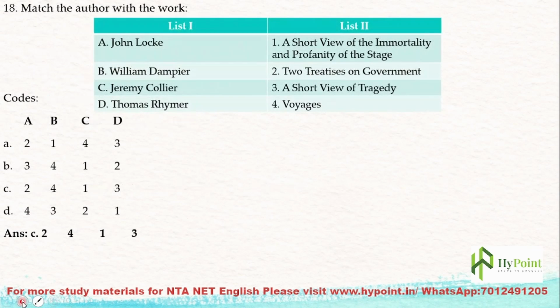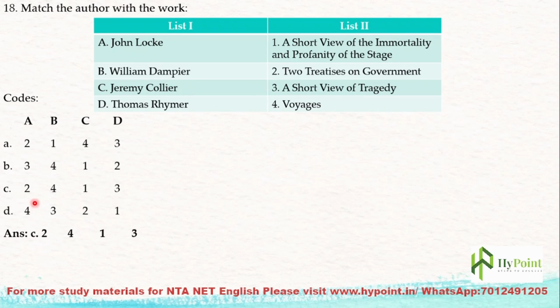The next question is a match the following question. You have to match the list of authors, non-fiction writers, to their works. John Locke, William Dampier, Jeremy Collier, Thomas Rymer are given. Then A Short View of the Immorality and Profaneness of the English Stage, then Two Treatises of Government, A Short View of Tragedy, Voyages.